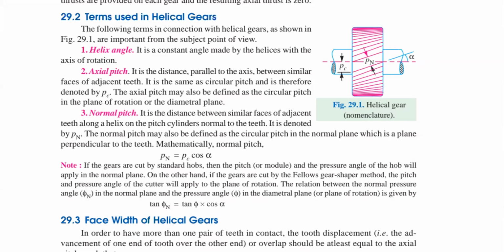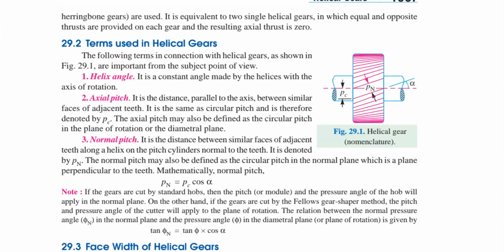So I keep on saying in each and every class: terminology, terminology, terminology. The terms that are used in a helical gear and spur gear are very important. So here, the following are the basic terms. One is the helix angle, second is the axial pitch, and third is the normal pitch. Please observe the figure and go through the definition of each and every point.